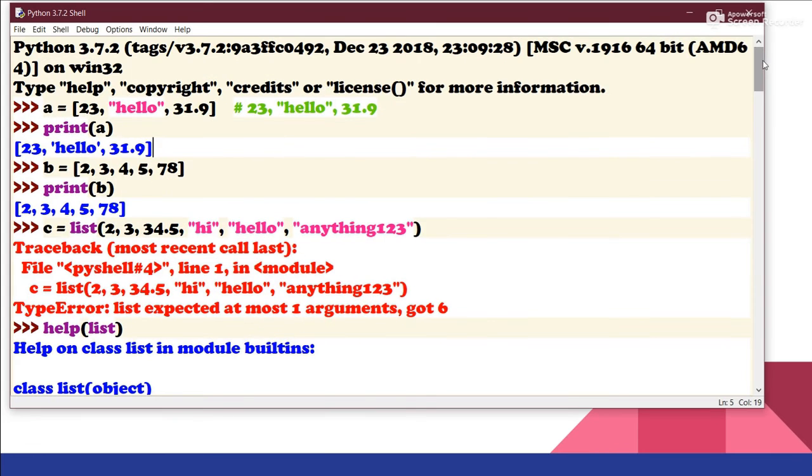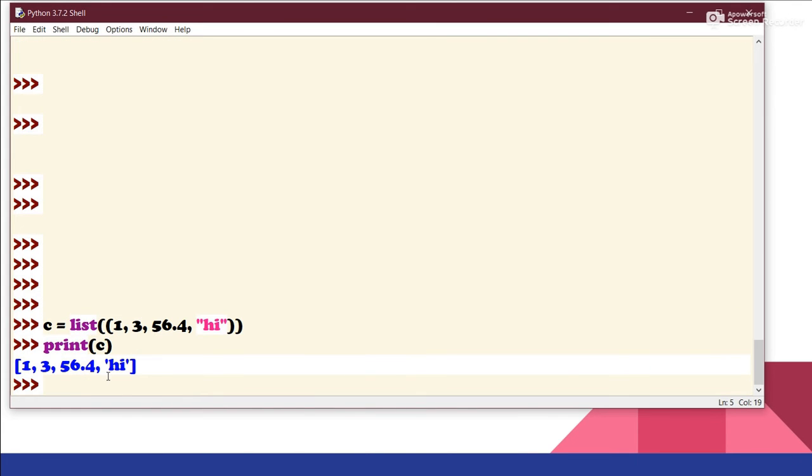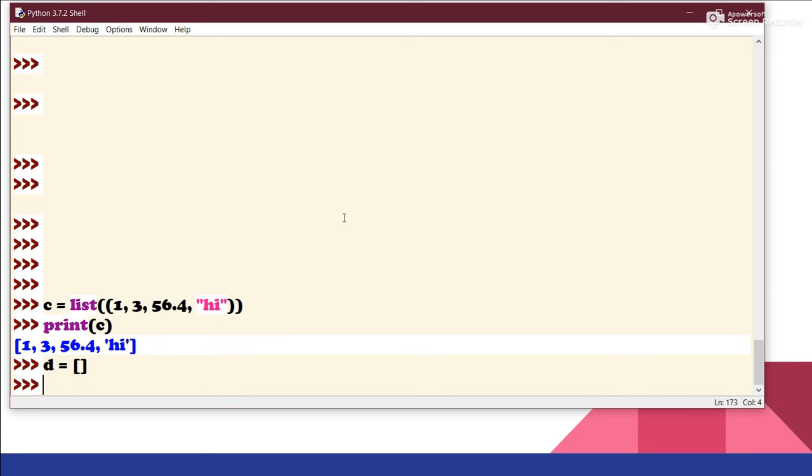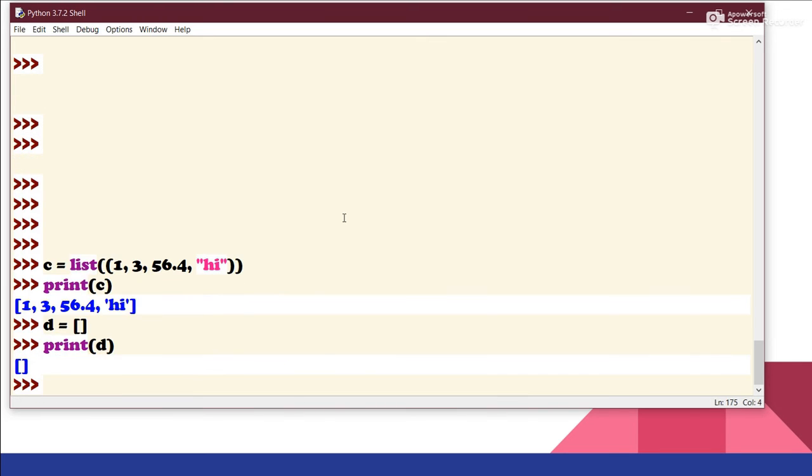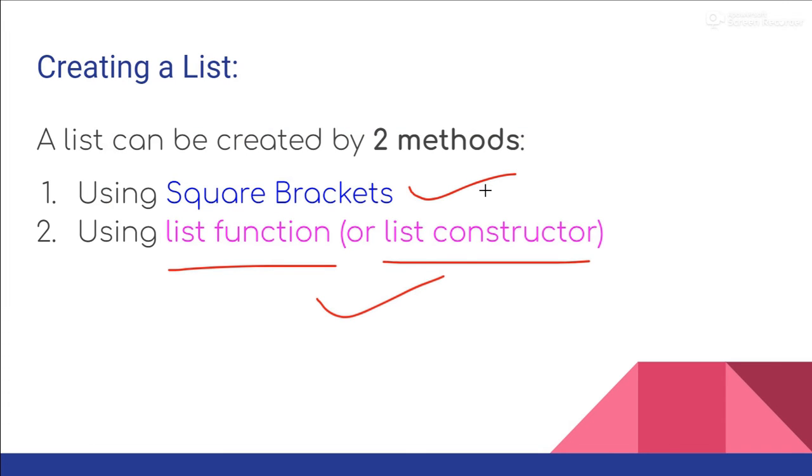Now let's say we want to create an empty list, that is, a list that doesn't hold any value, I mean that is basically empty. So what we can do is, let's say the variable name is d, and square brackets open and square brackets closed, because we don't want to insert any value like 1 2. We want to keep the list or sequence empty. So if we hit enter, it runs properly, and if I do print d, see we got an empty list here. So this is working as well.